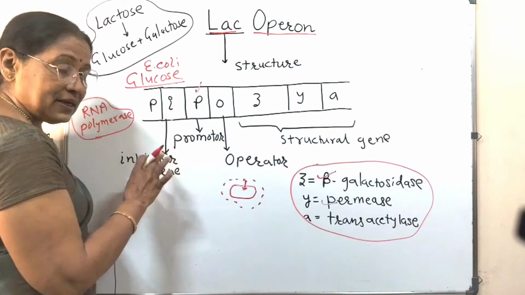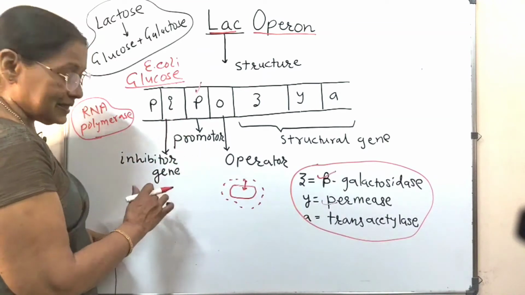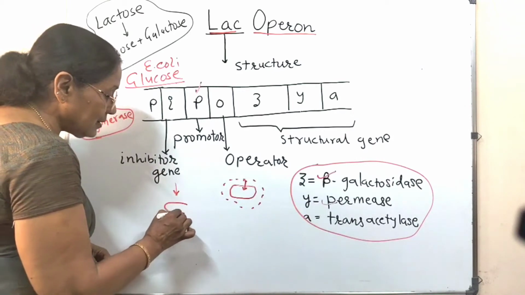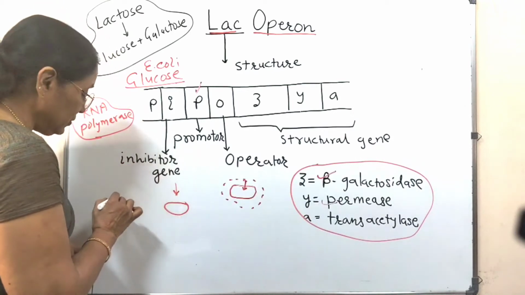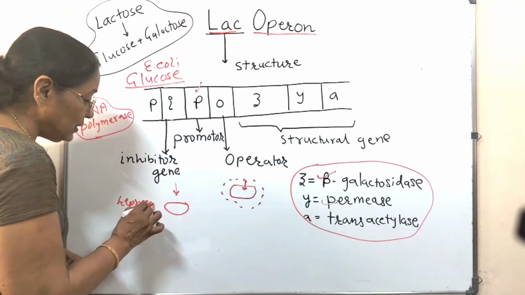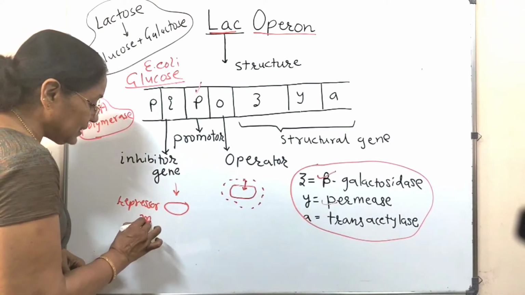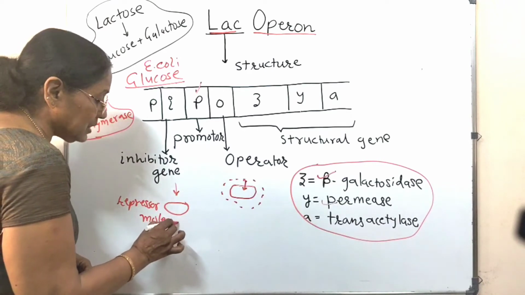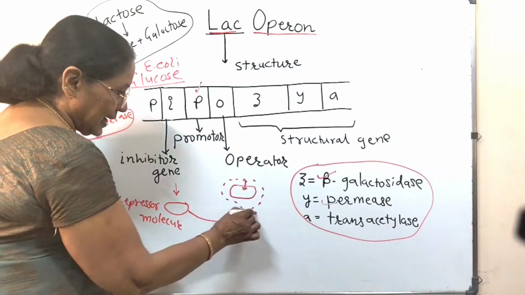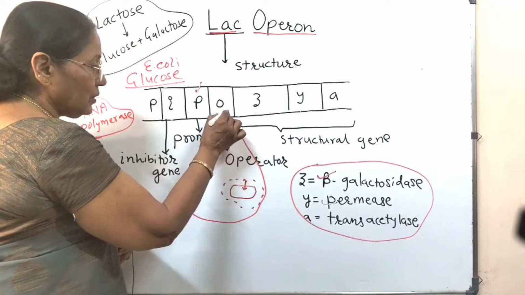So, this inhibitor gene, its function is that it produces one repressor molecule. What is the role of this repressor? What will it do? It attaches itself to the operator.